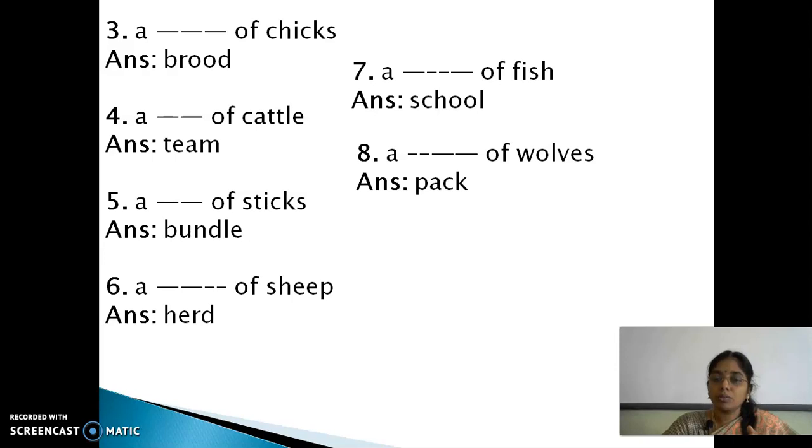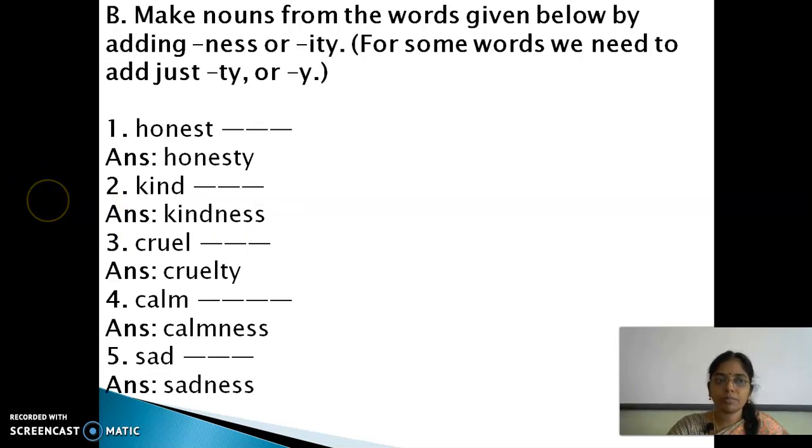Observe and analyze which things have the same collective noun. Pack of wolves, pack of dogs. Why is it the same? The characteristics of these animals are the same, so the collective nouns representing them will also be the same. Now, shall we move to the next?